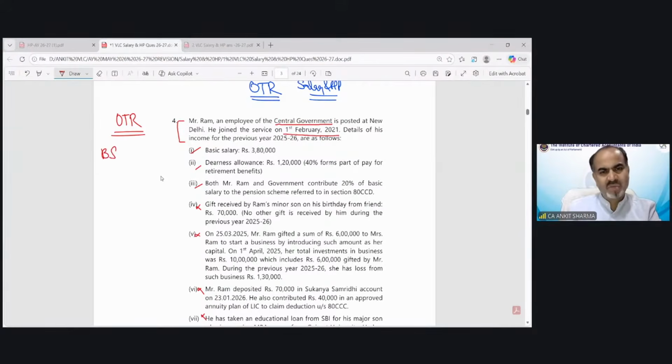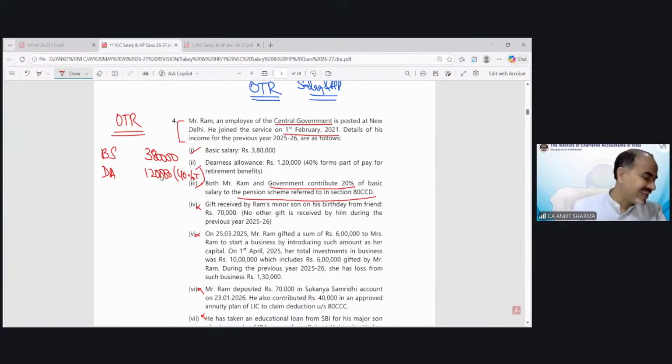Easy question. Basic salary 380. DA allowance 120, because it is 40%, so I have to write it down like this, 40% term. So I would remember to solve this question. Now, both Mr. Ram and government contribute 20% of basic salary to the pension scheme referred to in section 80CCD.